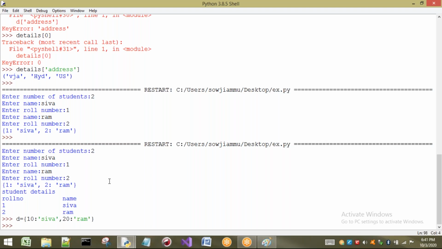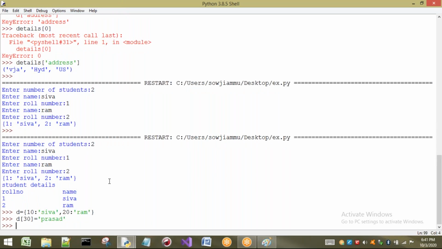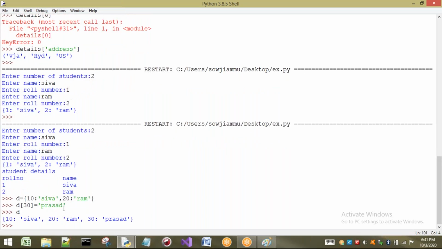How to add that? If you want to add, I have to insert a key here, and equal to, I have to write a value here. Then automatically the key is going to be inserted with the corresponding value. If I print D, what happens? So the key is inserted and the value is inserted.